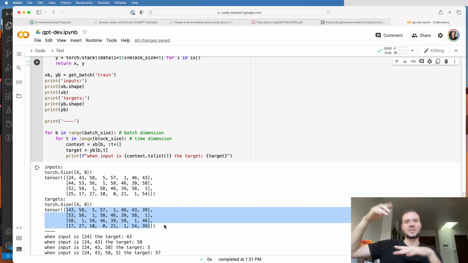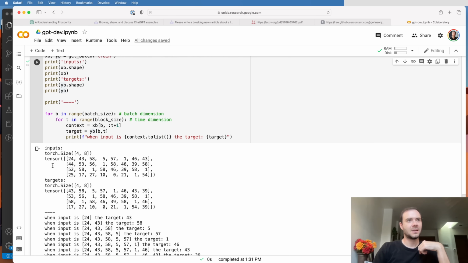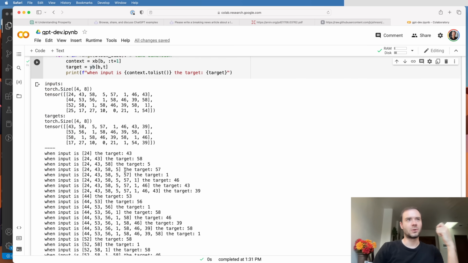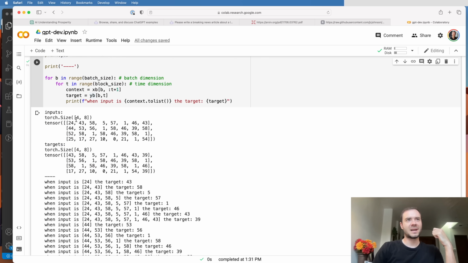So they will give us the correct answer for every single position inside x. And then these are the 4 independent rows. So spelled out as we did before, this 4x8 array contains a total of 32 examples, and they're completely independent as far as the transformer is concerned.